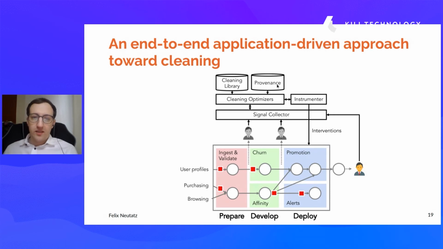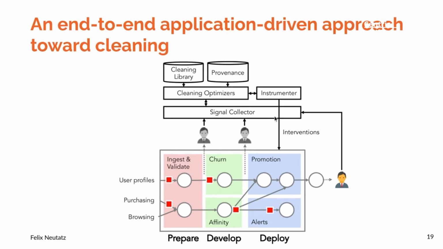And on top of that, of course, we also have provenance. So if the optimizer makes a wrong decision, or maybe we get some new signals that point in the direction that maybe we should follow a different cleaning strategy, we can use this provenance to roll back our decisions and maybe replace a cleaning system with another one.